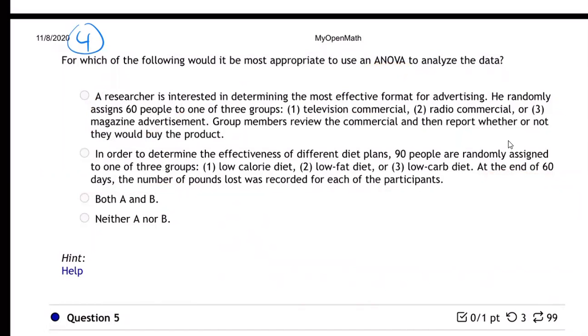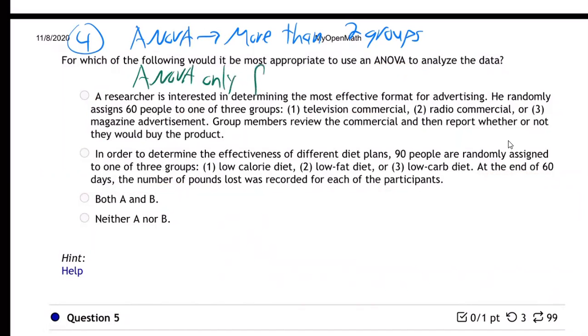ANOVA is when you have more than two groups, right? So let me write that down. ANOVA is for when you have more than two groups. That's why we're studying it. Okay, but ANOVA is only for averages, means, not percentages. In other words, look here, number of pounds lost.